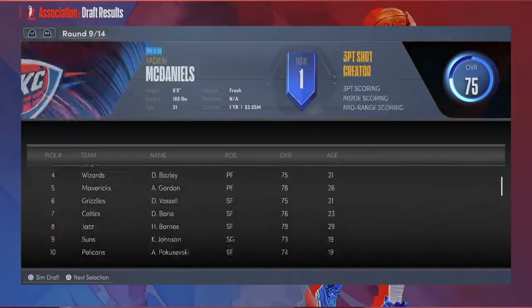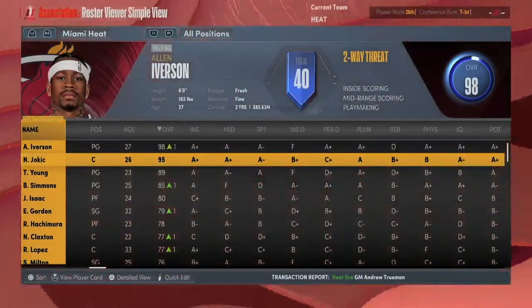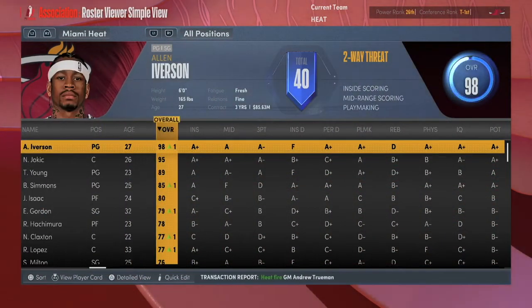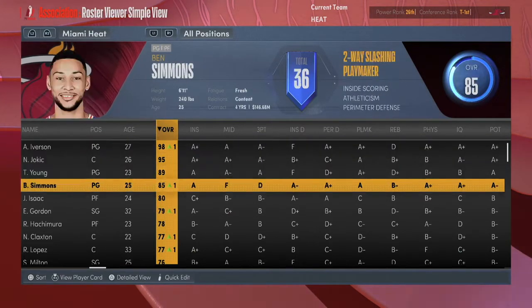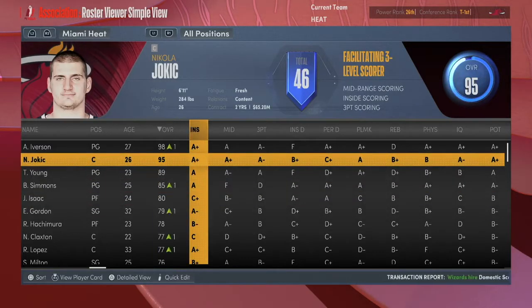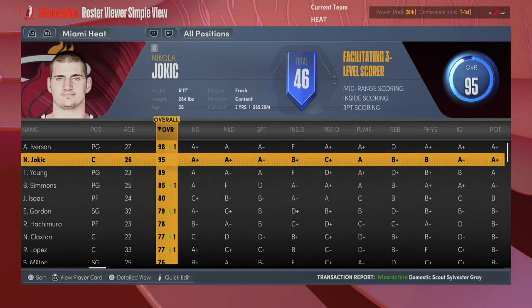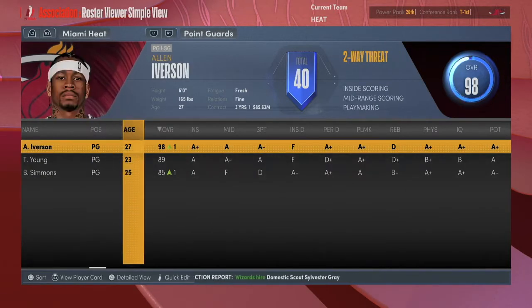And let's see, the CPU drafted the rest of my team. So obviously I had Allen Iverson and Jokic, Trae Young and Ben Simmons. But I also drafted Jonathan Isaac and Eric Gordon for my next two highest players. Eric Gordon was an okay backup.